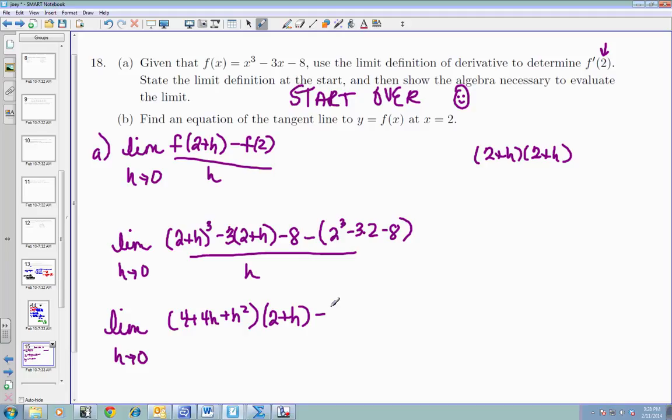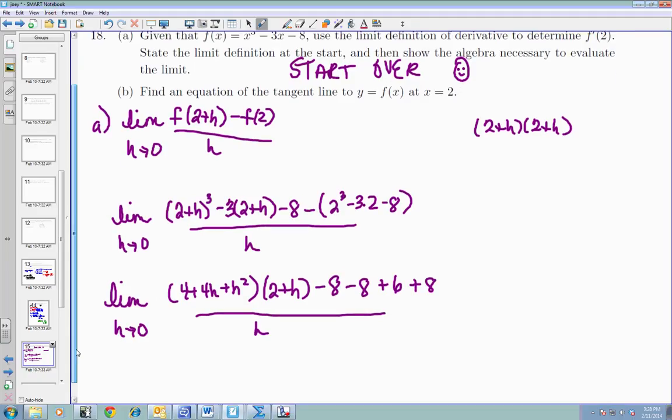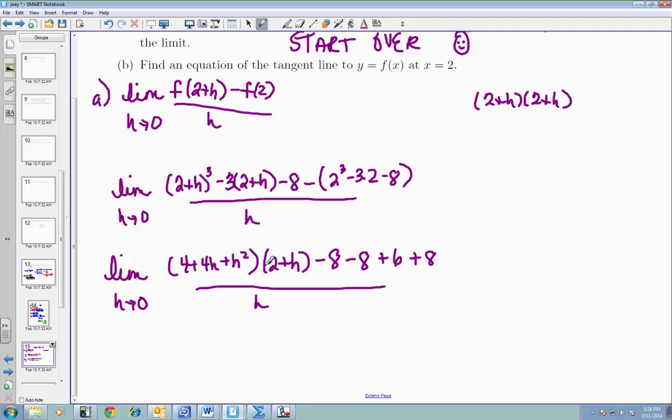Minus 8 minus, now I'm going to go ahead and distribute this. That's 8. This is going to be a minus 6, so it's minus a negative 6, so that's plus 6. And that's going to be a positive 8. Okay, so I'm looking at all my work. I want to make sure I'm not messing up anywhere. Over h. Okay, now I'm going to distribute, I'm going to multiply this.